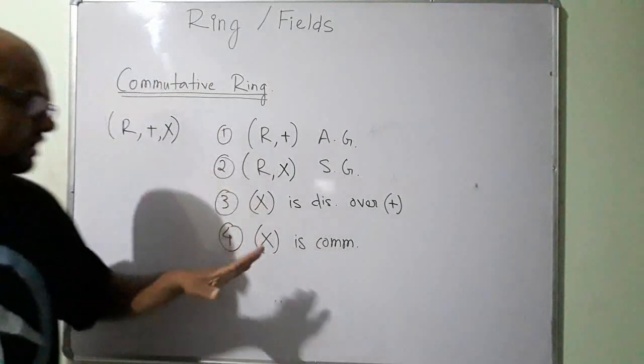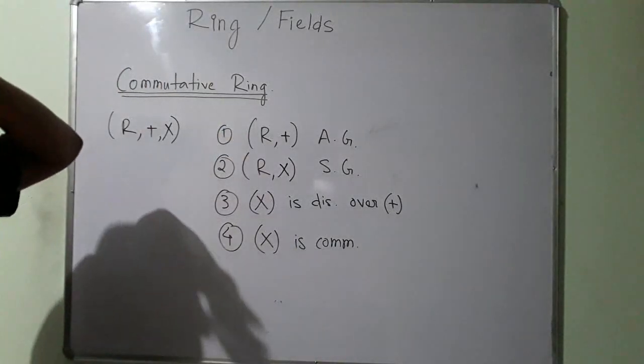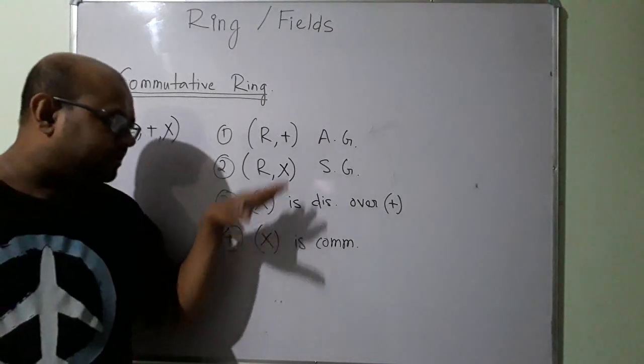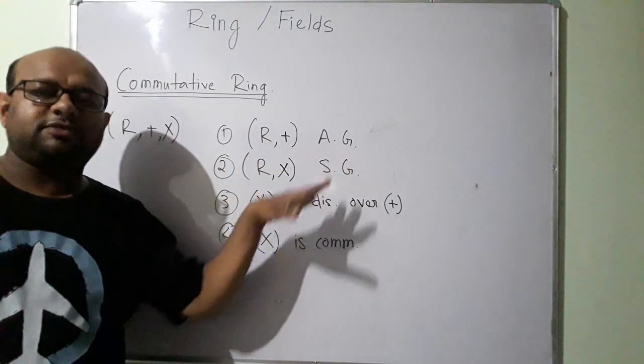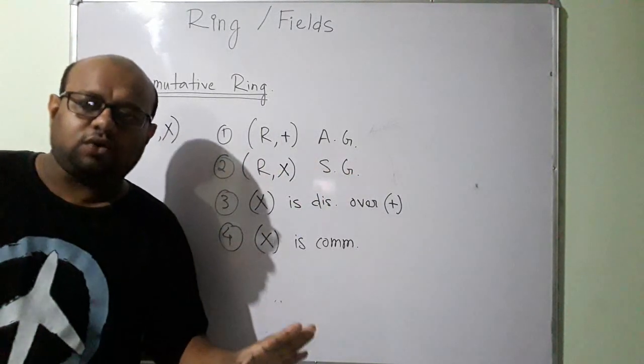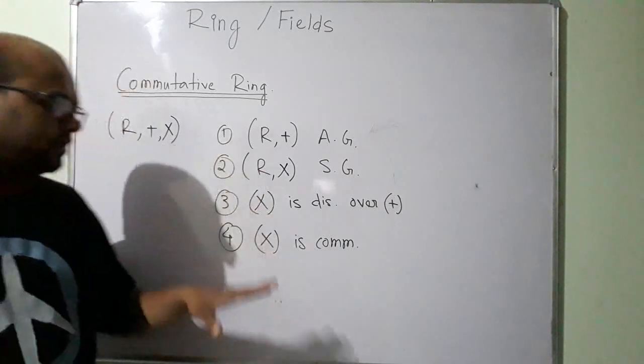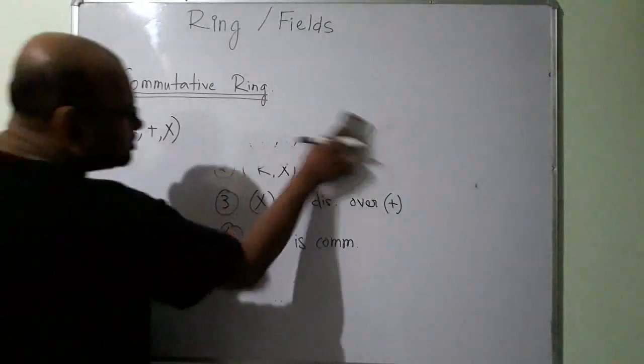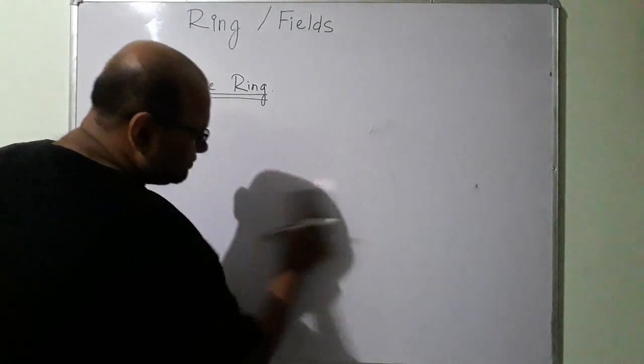So these are the four rules that need to be satisfied. Don't make the confusion that this set under multiplication has to be abelian. No, it does not have to be an abelian group. It needs to be a semi-group, and then it needs to be commutative. So let us talk about this with an example.